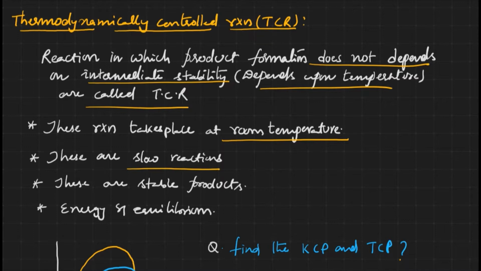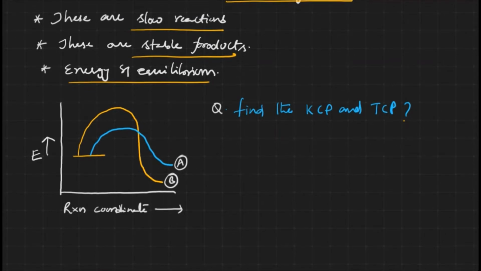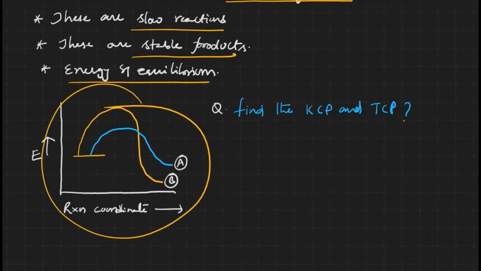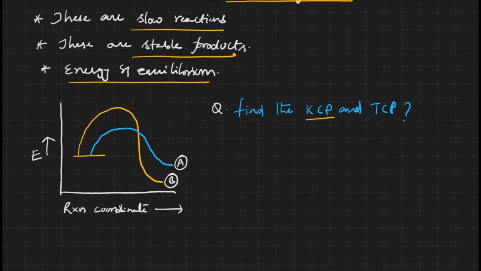These are slow reactions, but kinetically controlled reactions are fast reactions. These are stable products, though those are major products. Thermodynamics explains energy and equilibrium. These are all the general information about thermodynamically controlled reactions and kinetically controlled reactions. Now let us see a graph, a potential energy diagram. From this we have to find the kinetically controlled product and the thermodynamically controlled product.